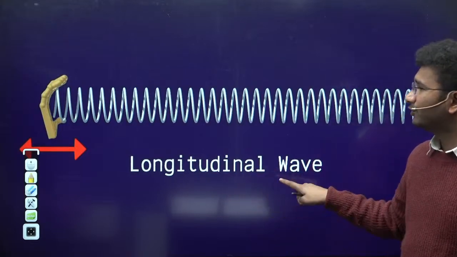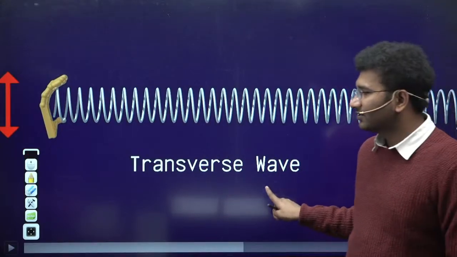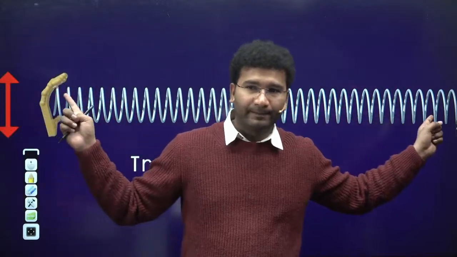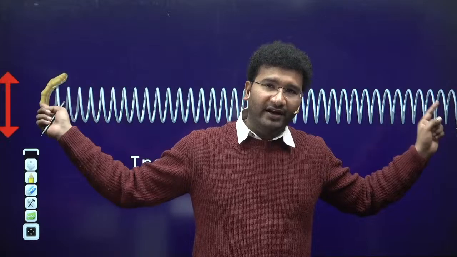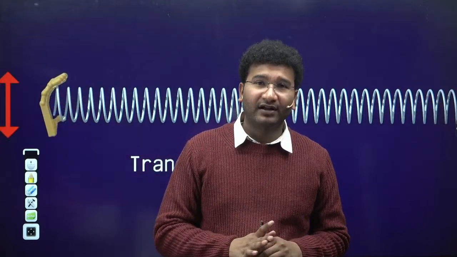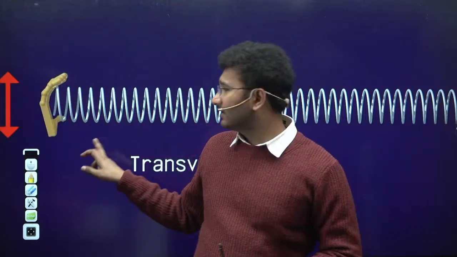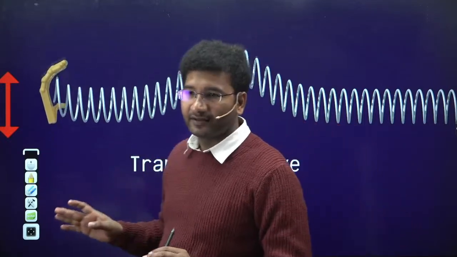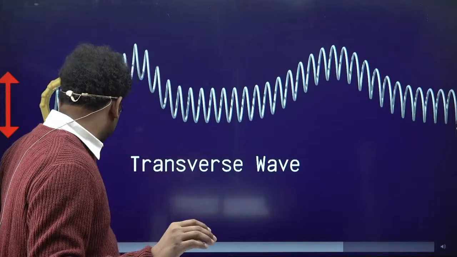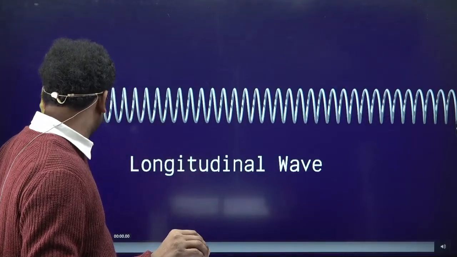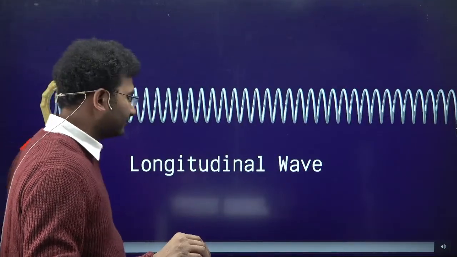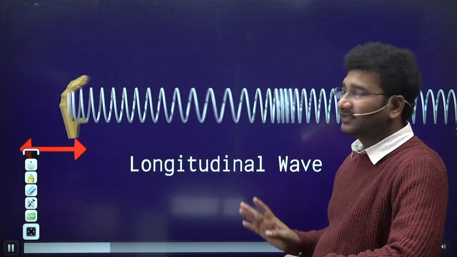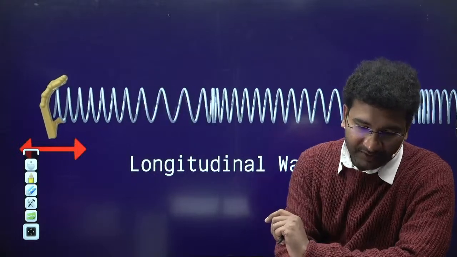See, look here, this is the longitudinal wave. Now within the longitudinal wave, what is the direction of the wave? The direction of the wave is from point A to point B. The wave is traveling from A to B, but how are the particles moving here? The particles are moving in the same direction. So let me show you the longitudinal wave again, look here. I hope these things are understandable. Is everyone understanding this?